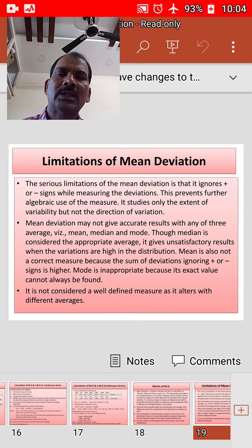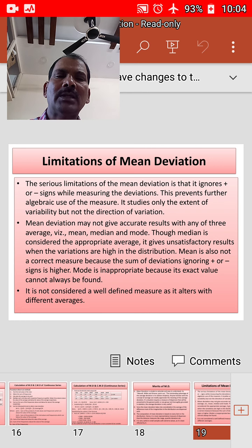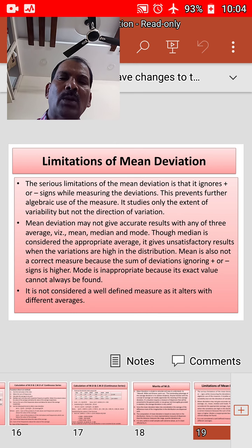Though median is considered the appropriate average, it gives unsatisfactory results when the variations are high in the distribution. Mean is also not a correct measure because the sum of deviations ignoring plus or minus signs is higher. Mode is inappropriate because its exact value cannot always be found.